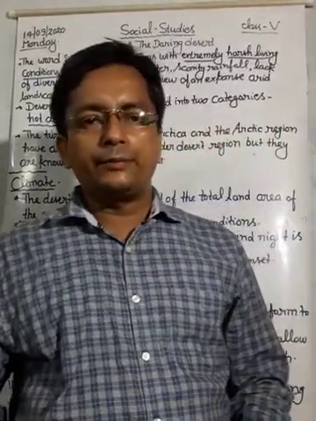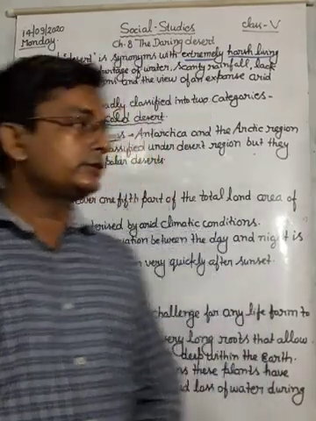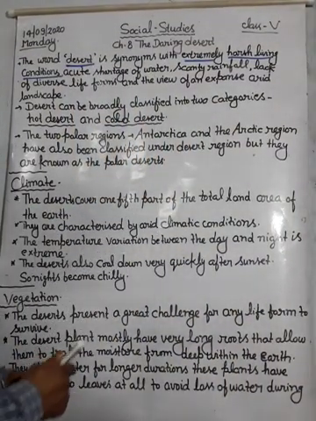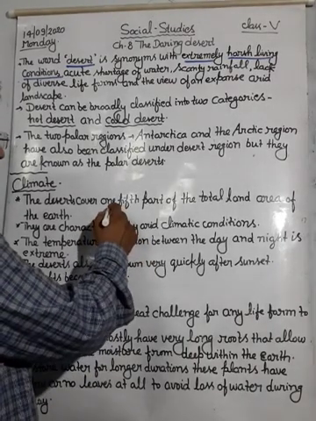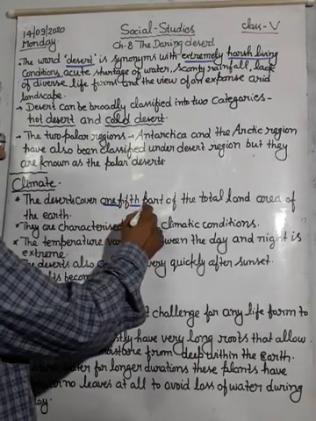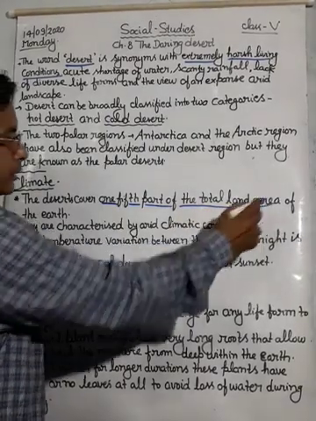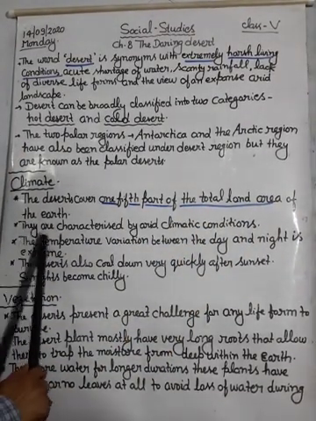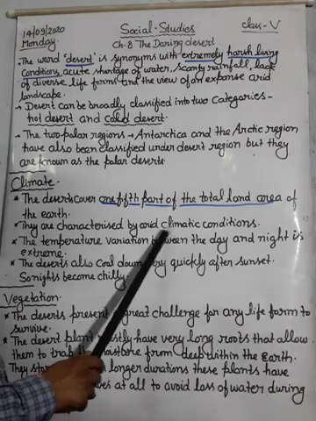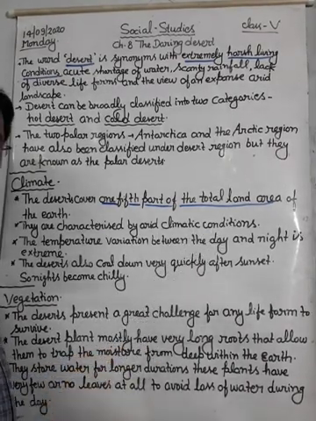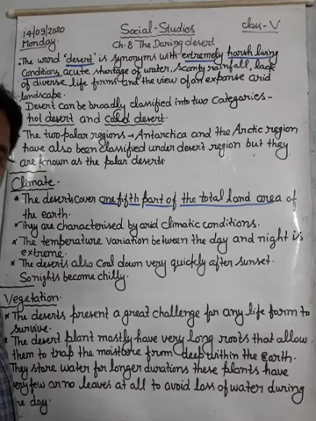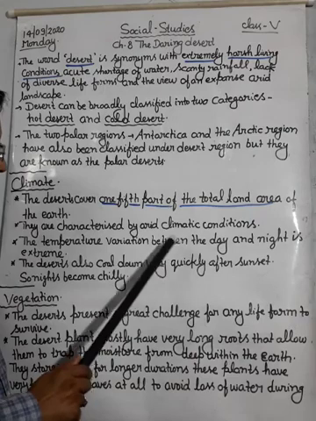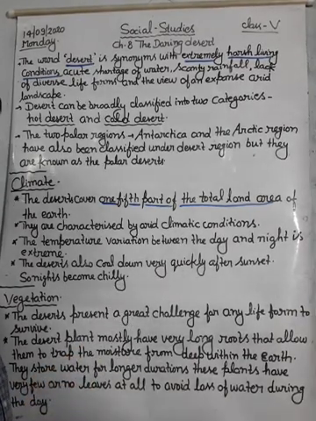What is the climate of the desert region? Deserts cover one-fifth of the total land area. They are characterized by arid climatic conditions. Arid means dry, where there is scarcity and less availability of water.